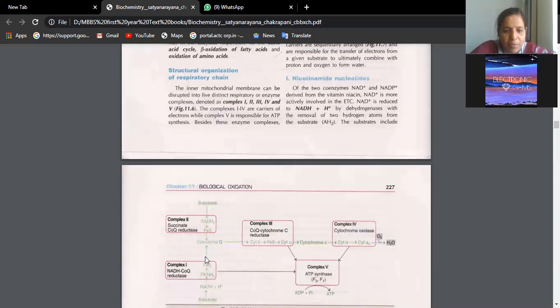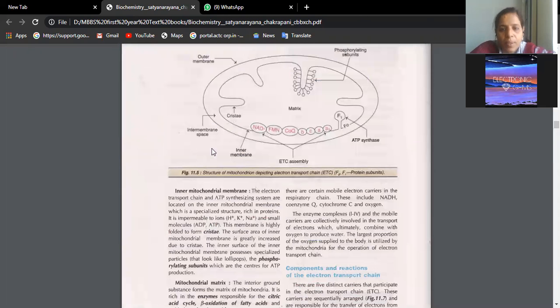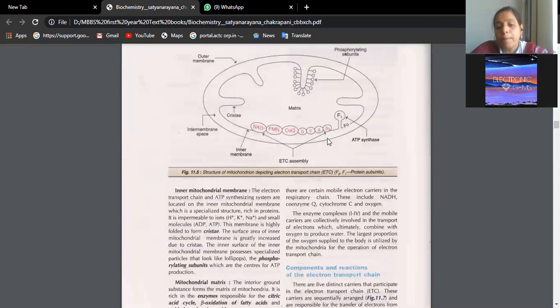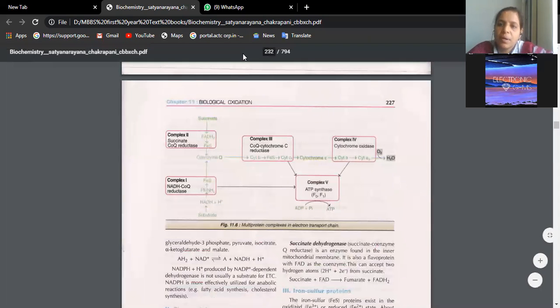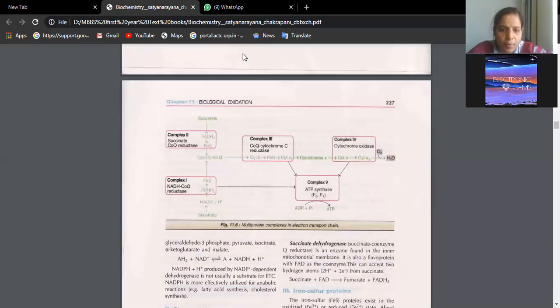NAD, FMN, FeS, cytochrome Q, B, FeS, all in a straight line. NAD, FMN, cytochrome Q, B, C, A3. ATP synthase is the enzyme which helps in coupling of three ADPs with three high energy phosphates to form three ATPs. Okay, so that finishes our next answer.